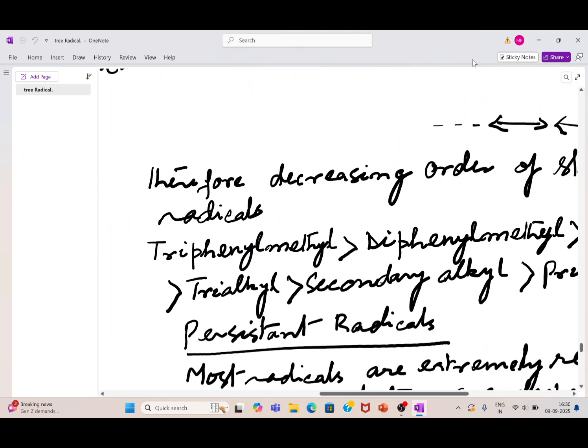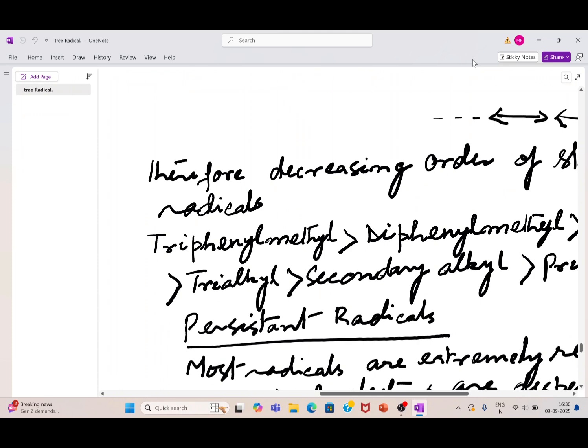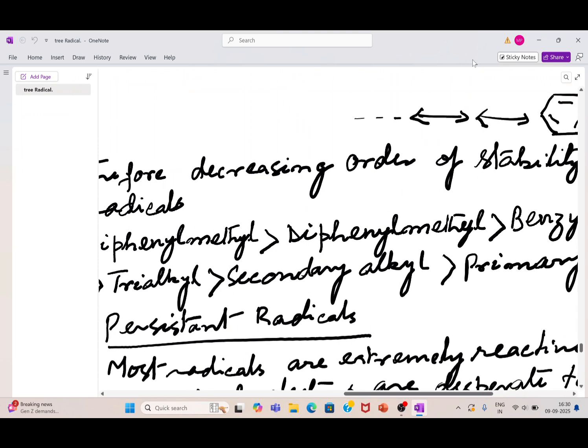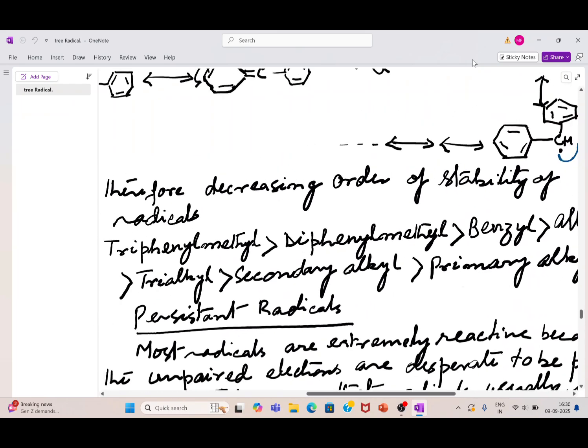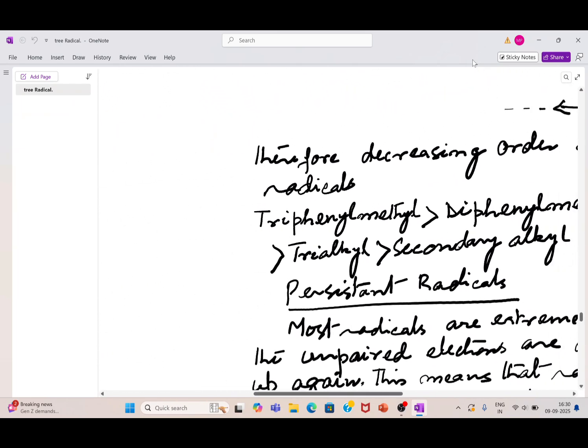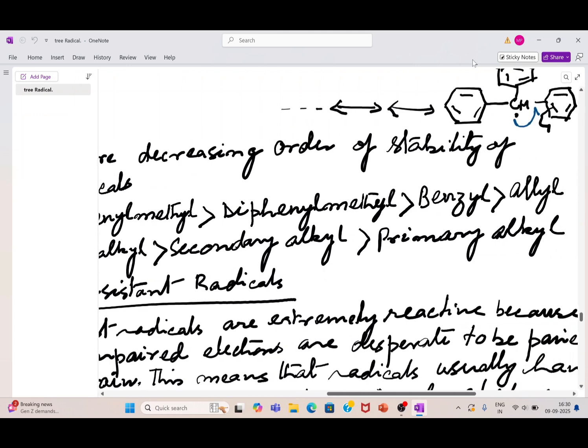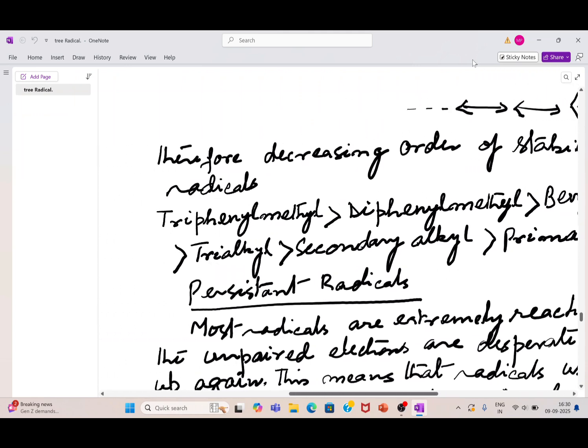Therefore, the decreasing order of the stability is that the triphenyl methyl free radical is more stable than diphenyl methyl free radical, then benzyl, then allyl, and then you can see the tertiary, the secondary alkyl and the primary alkyl free radical.